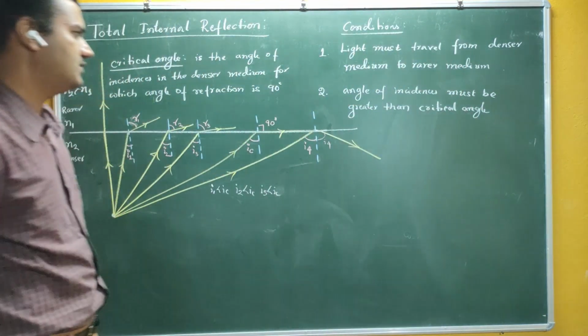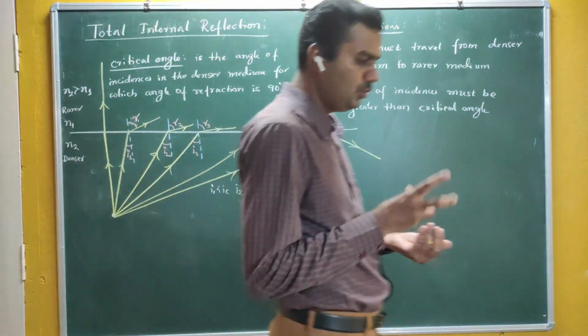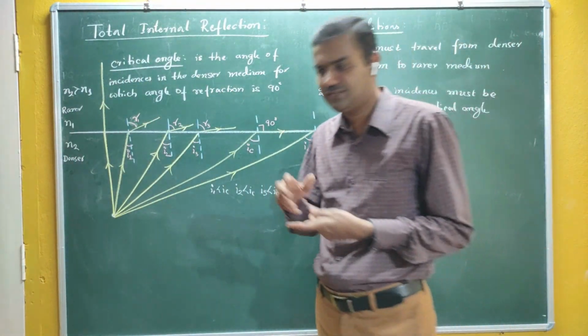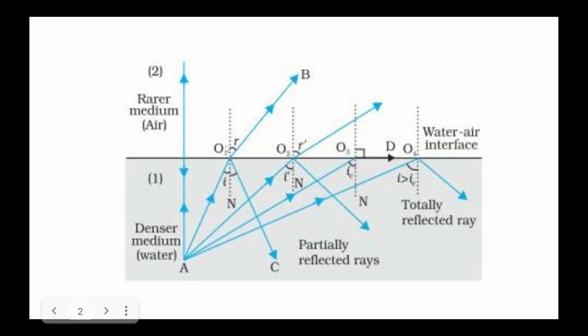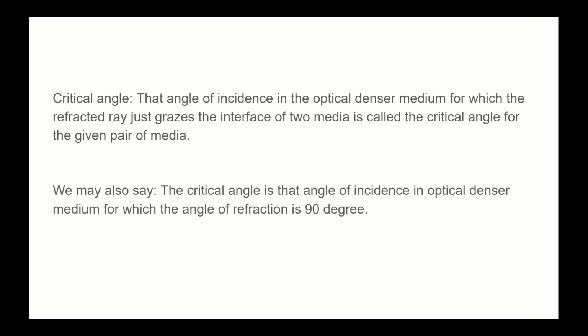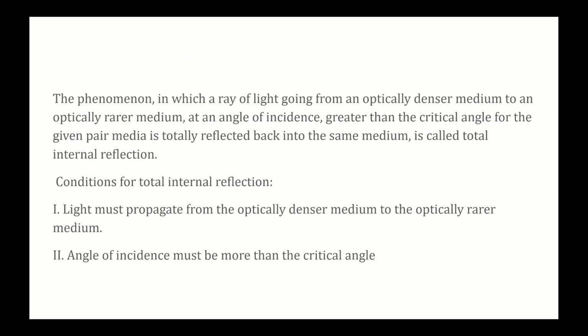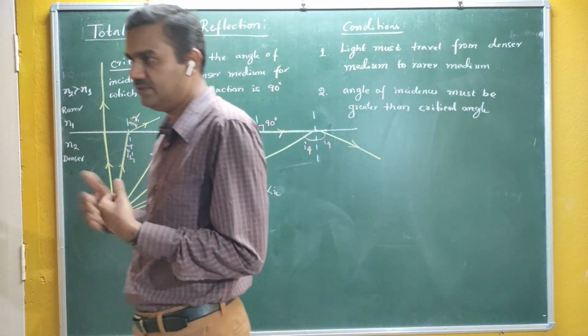If these two conditions are satisfied, then we can say that light undergoes total internal reflection. We have a large number of applications of TIR. We have optical fibers. The best example is optical fibers.